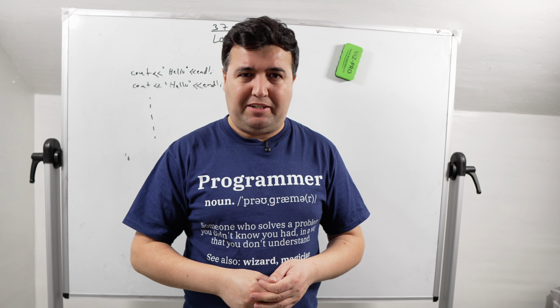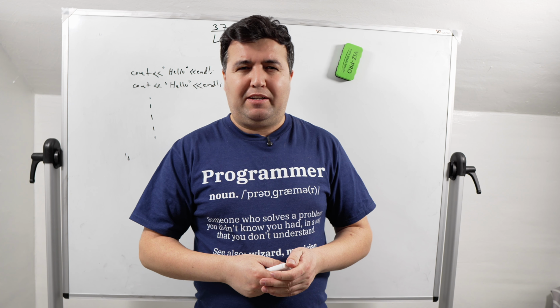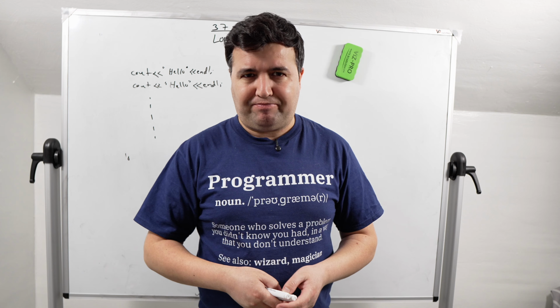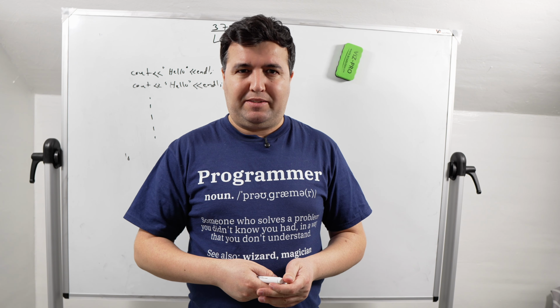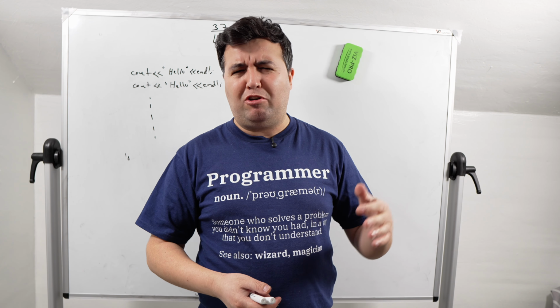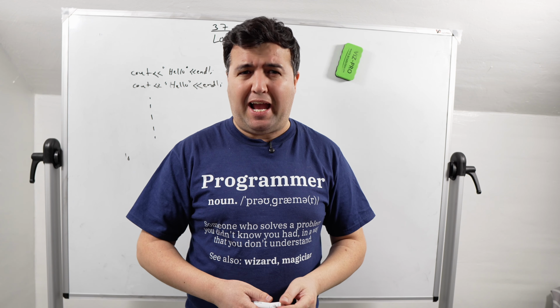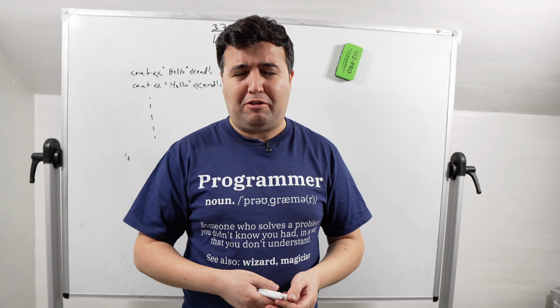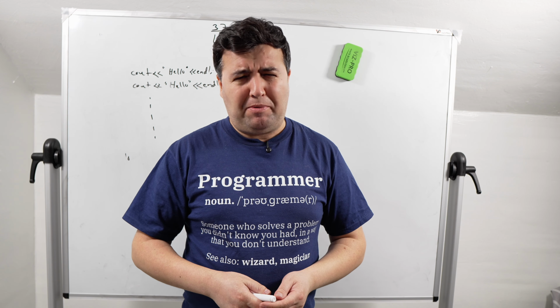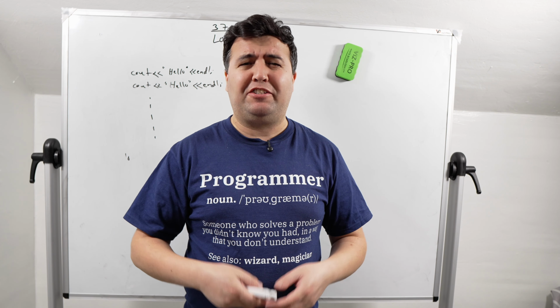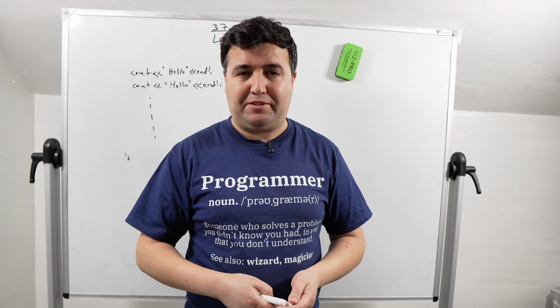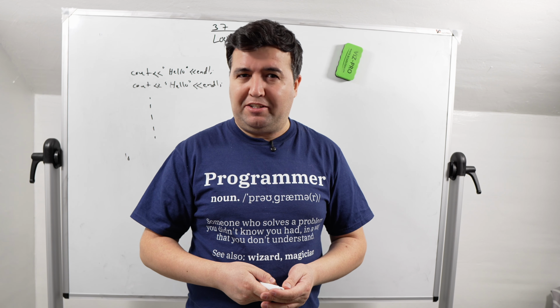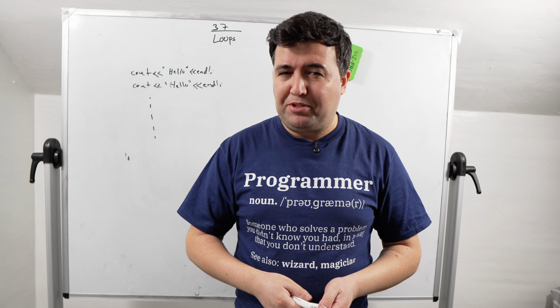And the third problem is that we make mistakes as humans. If we have a long code with 100,000 lines, there is a chance we make a mistake. So in this case, the loop saves us.